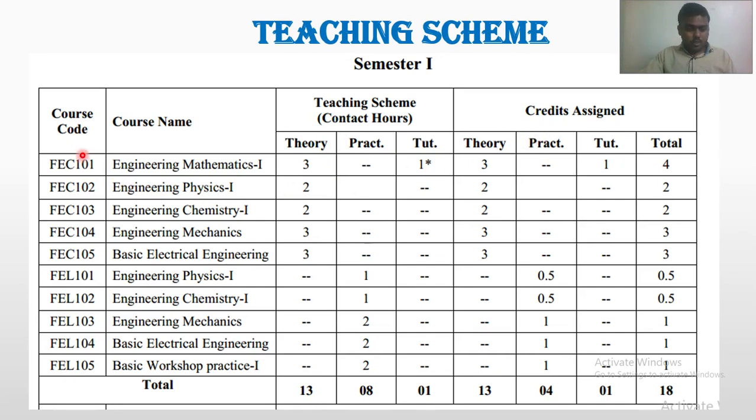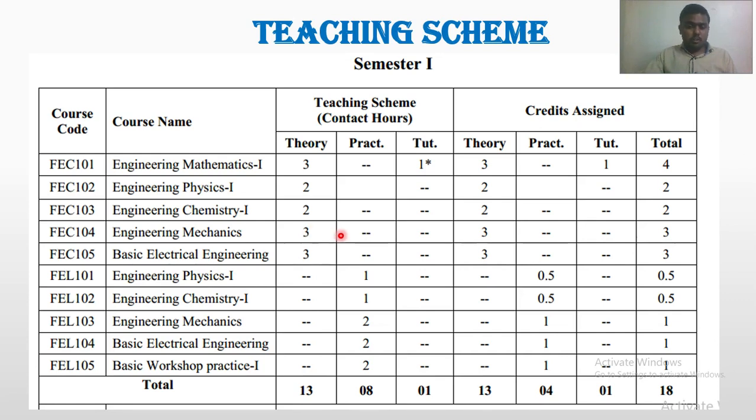So our subject is here, 4th number. The code is FEC 104. Course name engineering mechanics. Theory lecture is 3 lectures per week. Now earlier there were 5 lectures per week before 2019, when there was a pattern of CBGS. Now your pattern is CBCGS, choice based.